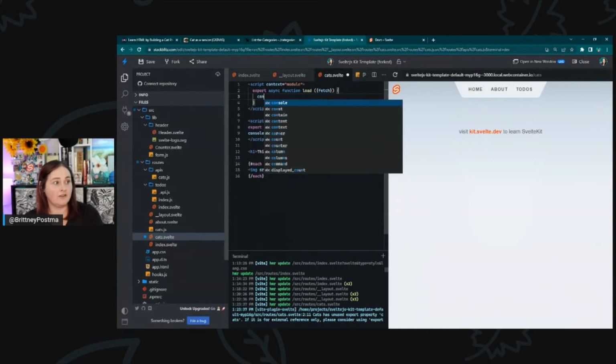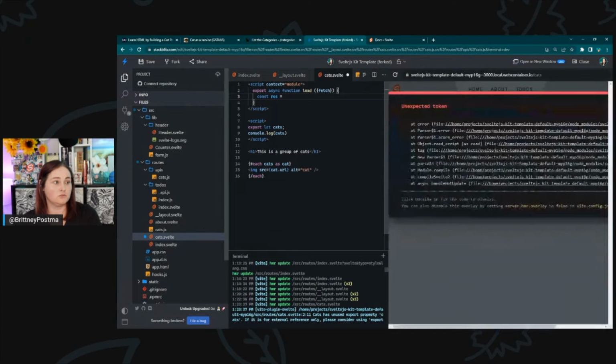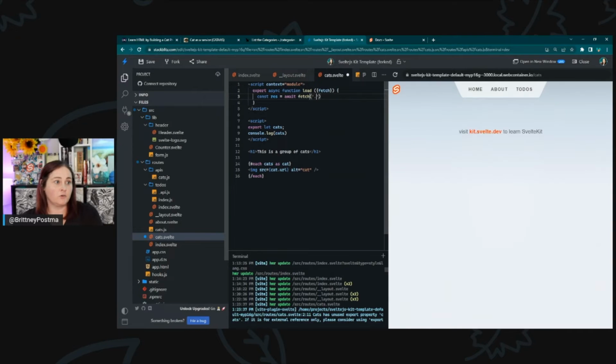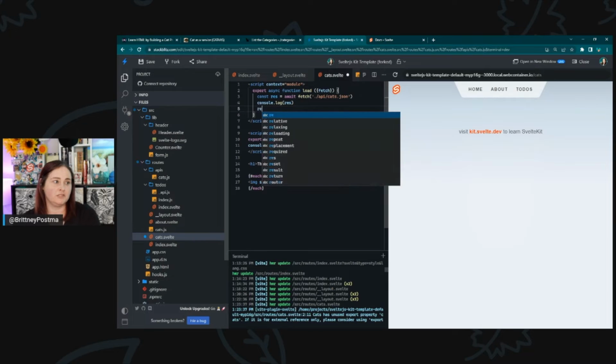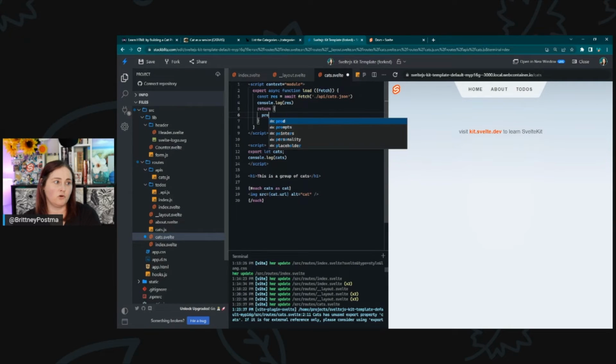And inside of that, we do const res equals await fetch. And we're going to await the ./API/cats. I don't know if the dot needs to be on it. And then console.log the res. And we need to return props of res for now. And see what that does.